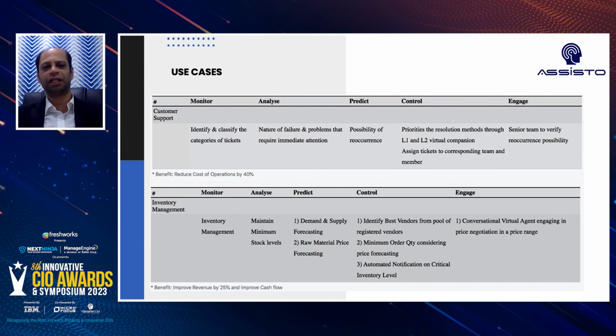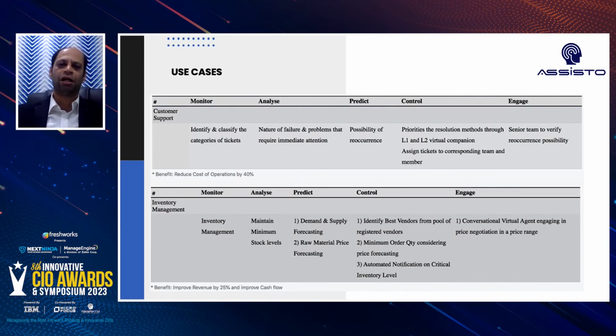So once you understand the type of problem, then you identify the priorities on it, or the nature of those failures. Then you should probably predict the possibility of reoccurrence of that event after the problem has been fixed. You can give a duration within which we will try and understand, based upon the historical data, whether there is a possibility of its reoccurrence or not. So if there is any possibility of reoccurrence, it should be sent to the senior team to verify the possibilities. Now, this is one part of it.